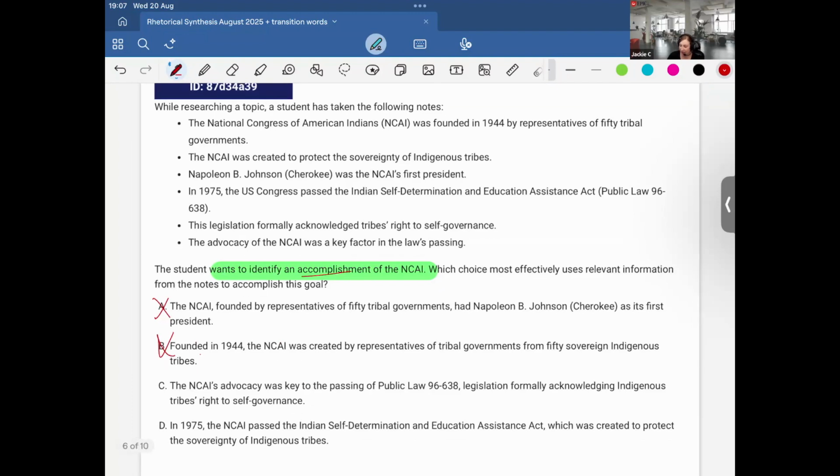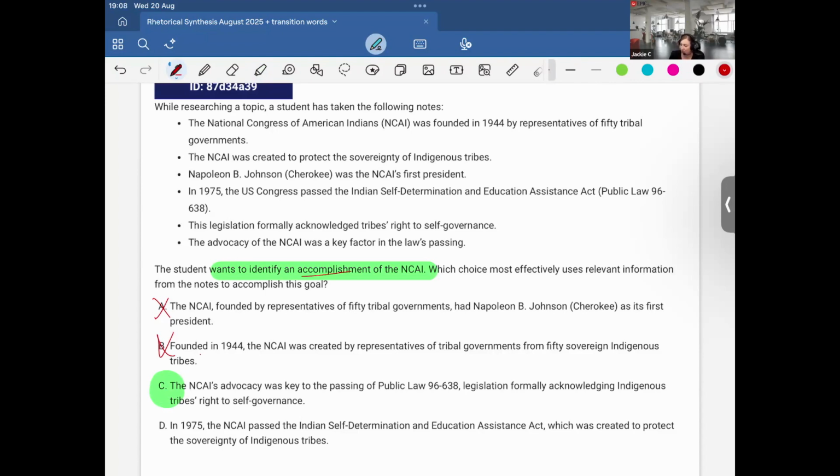C: the NCAI's advocacy was key to passing Public Law 93-638, legislation that formally acknowledges indigenous tribes' right to self-governance. That seems correct, and that would be a pretty big accomplishment, that they got this law passed. So it seems pretty good to me. But let's check D: in 1975, the NCAI passed the Indian Self-Determination Act, which was created to protect the sovereignty of indigenous tribes.